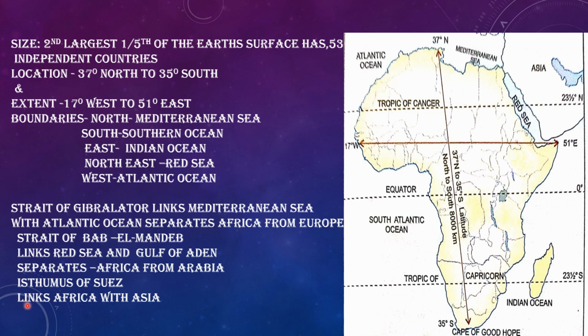So here in Africa, in the northeastern part of Africa, we have the Isthmus of Suez, that is linking the mainland of Africa with Asia, and we have the Suez Canal dug within the Isthmus of Suez, that is a link between the Mediterranean Sea and the Red Sea.